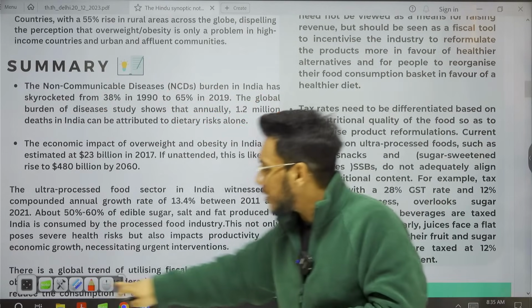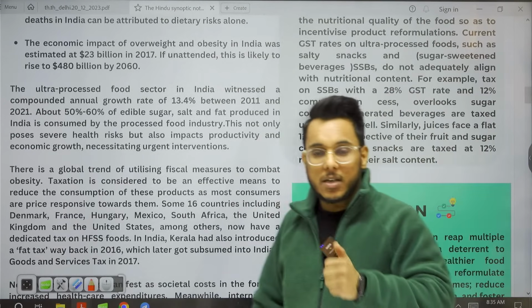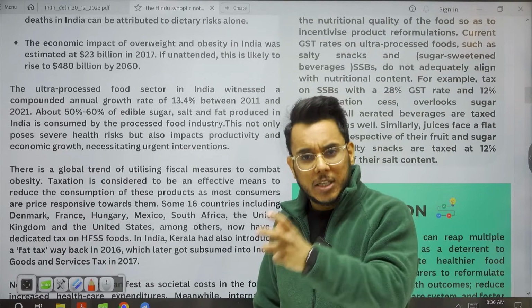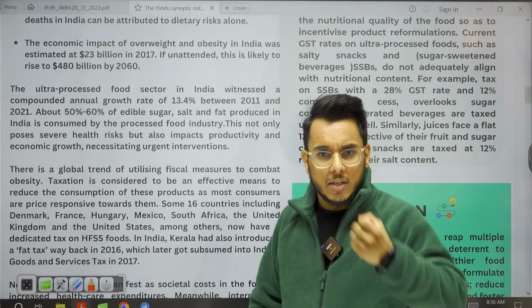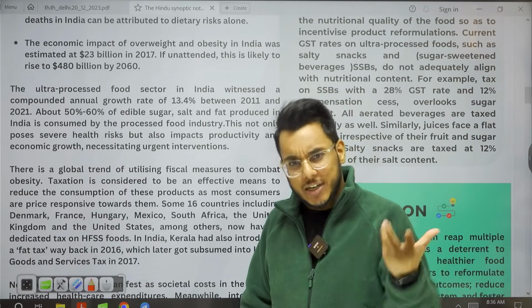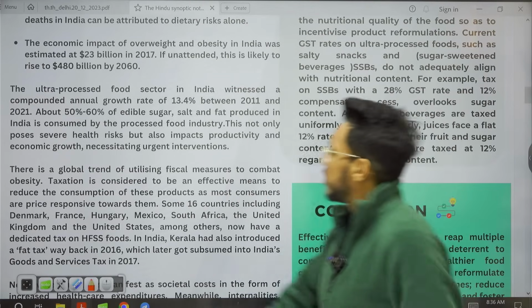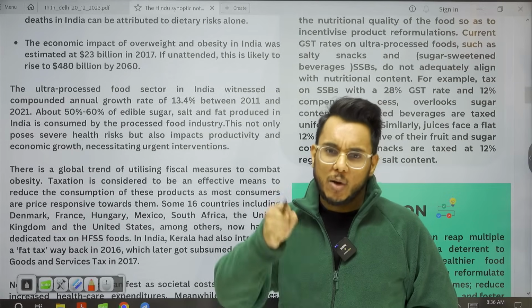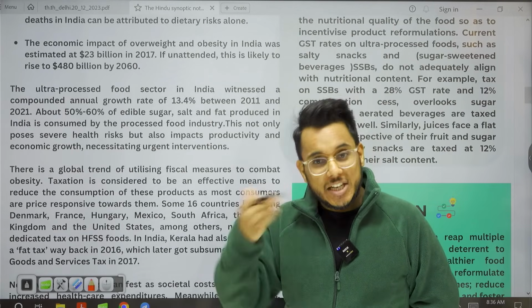Now, guys, when we talk about the ultra processed food sector, such as the namkeen, the sweetened drinks such as colas, Maza, all such kind of things. This sector has grown rapidly over the last few years, and a very big reason is changing lifestyles.